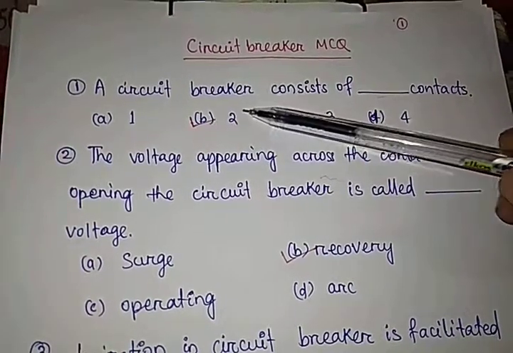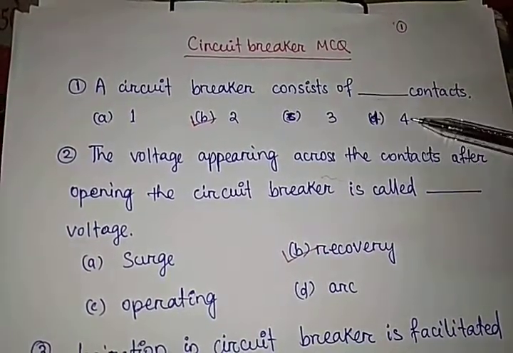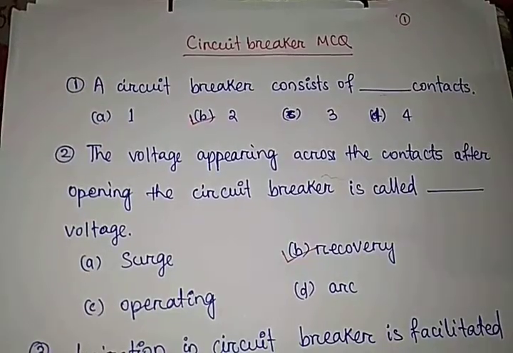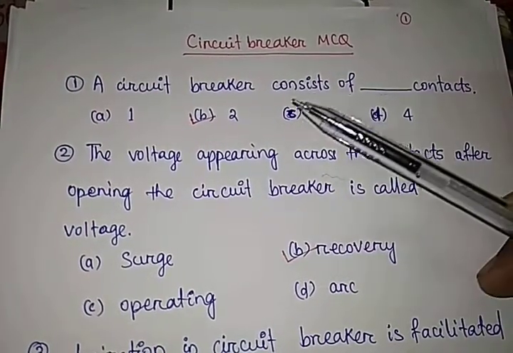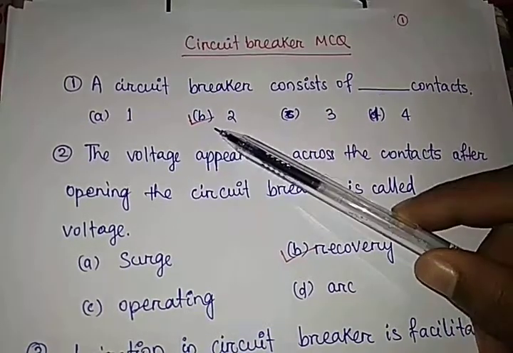Question number 1. A circuit breaker consists of dash contacts. A circuit breaker has two contacts, a fixed contact and a moving contact. Here, the correct answer is option B.